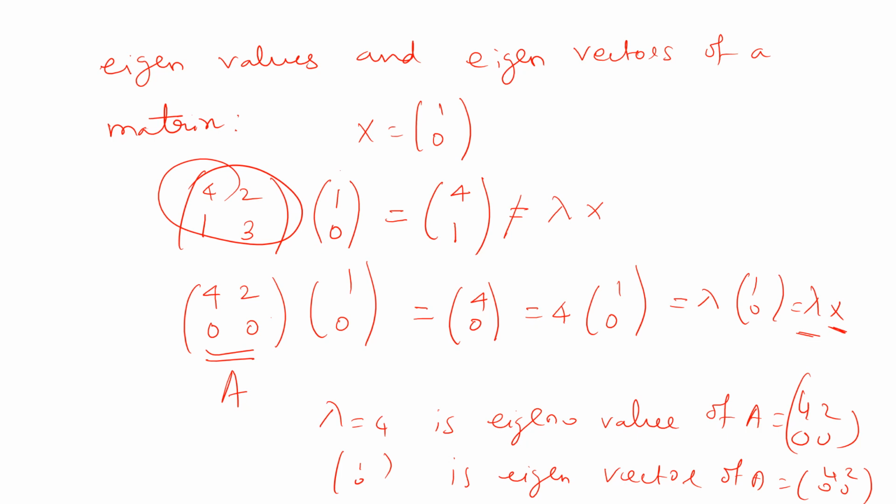Okay, so this is the basic idea. Suppose we have the vector 1, comma 0. It transforms to some other vector 4, comma 0, or something parallel to it. For example it may be 6, comma 0 or 8, comma 0 or 12, comma 0. It may be anything, but it should be parallel to the given vector. Then only we can say that the given matrix transforms the vector to lambda times x, and the vector is called the eigenvector of the matrix. So now let us see some examples of how to evaluate the eigenvalue and eigenvector.